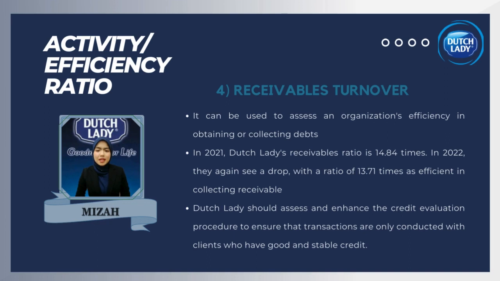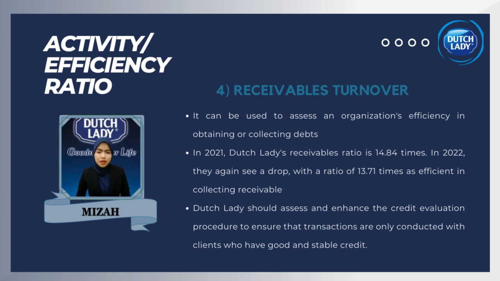The other part of the activity and efficiency ratio is receivable turnover. This ratio can be used to assess an organization's efficiency in collecting debt. It also depends on how well the company uses the credit it gives to consumers and how the debt is collected by receivables management.